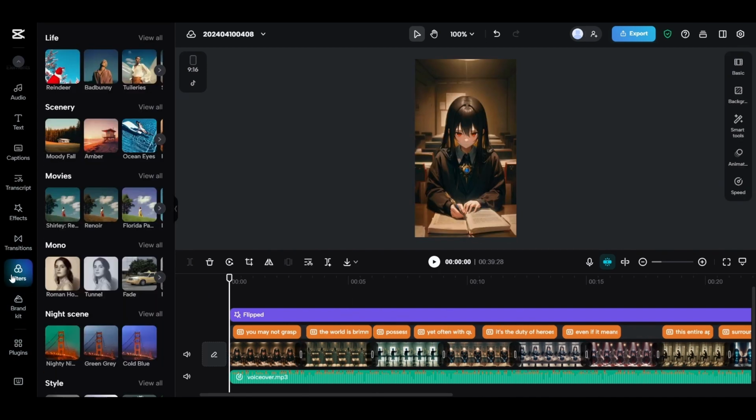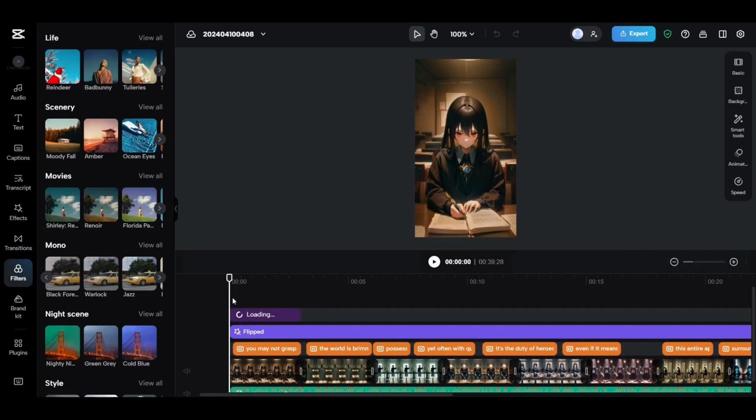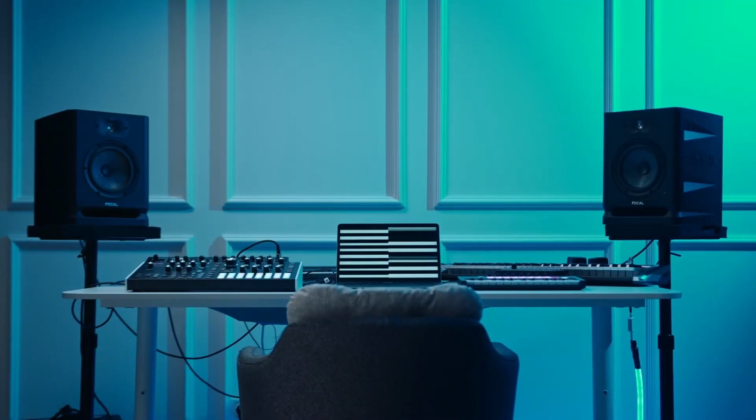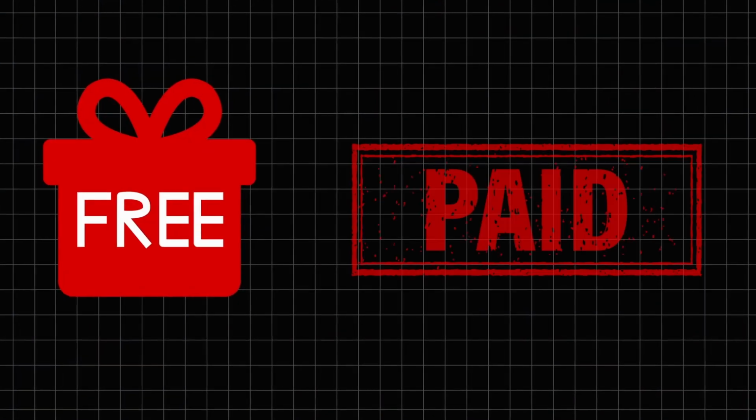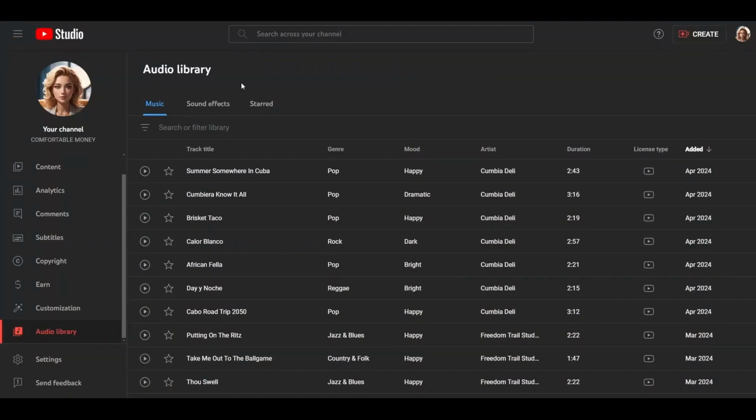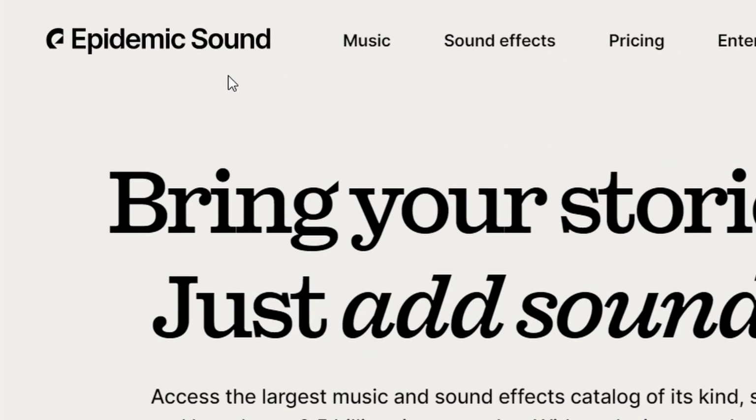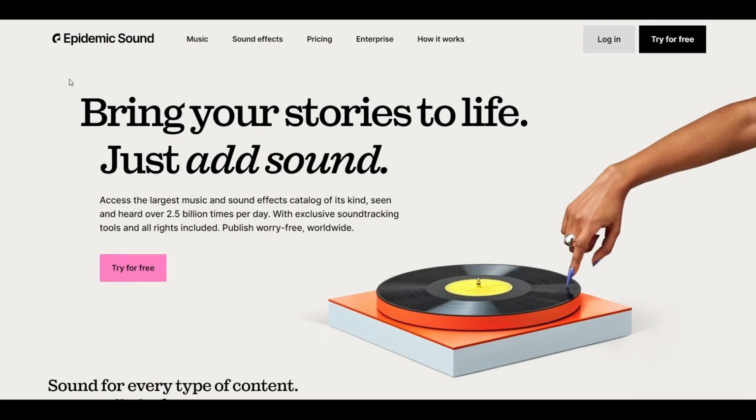After that, click on filters. This type is excellent. Also drag it over the videos. The last thing we will add to the short is music so that it becomes more professional. For this purpose, there are free and paid options. For free options, there is the YouTube audio library. It provides a lot of music. And for paid options, Epidemicsound is one of the best websites that provide high quality and professional music. You can find its link in the description.